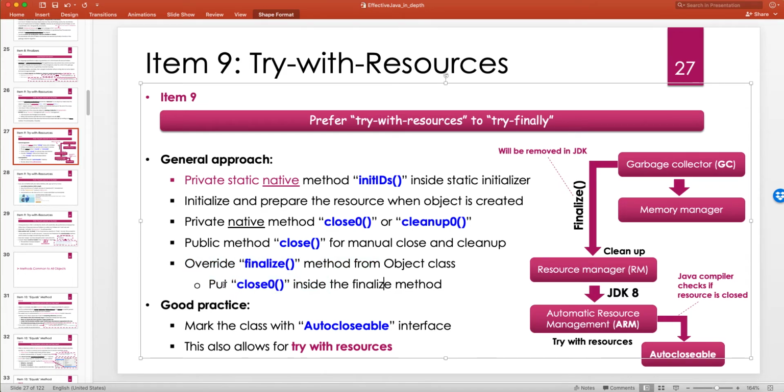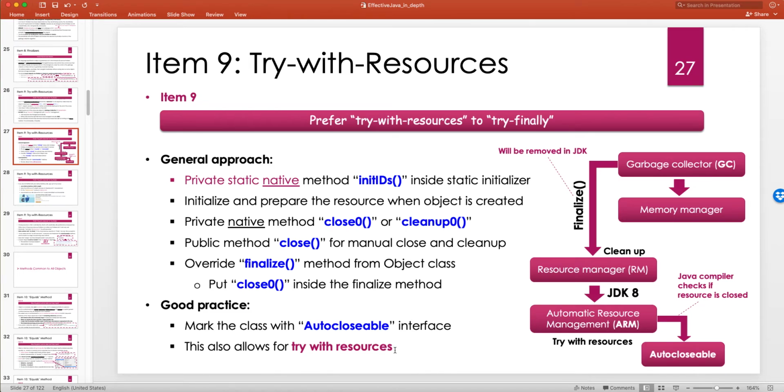put a call to the close or the native close0 also inside the finalize, so that at some point, maybe if the object is destroyed, the resource has not been closed, at least we kind of know that eventually the resource will be released by calling the close0. But yeah, it's better to go deterministic about it instead of relying on the garbage collector. And the good practice is you mark the class with AutoCloseable, which is all about item 9, and then the user has to remember to put it in try-with-resources.